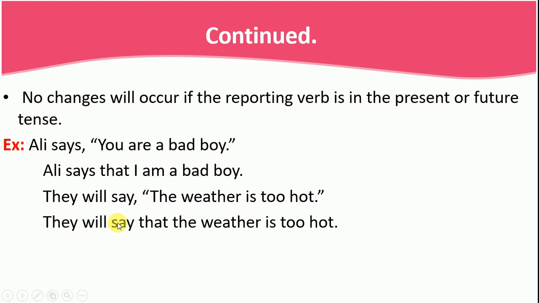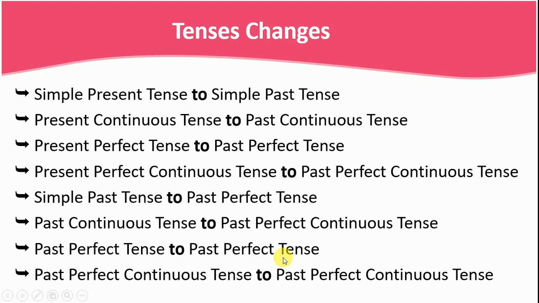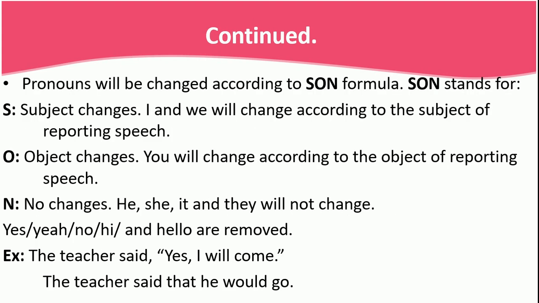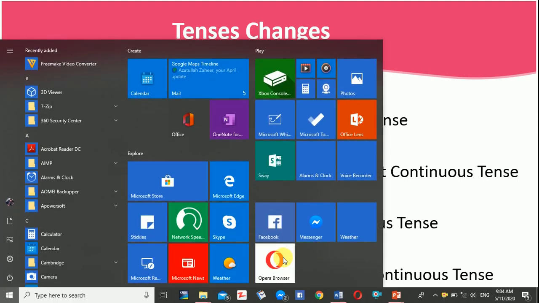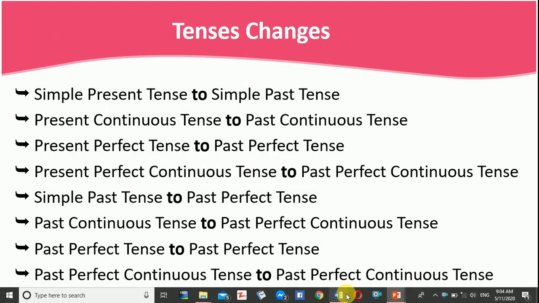See, they will say, it's a future. They will say the weather is too hot. They will say that the weather is too hot, right? No change in tenses, right? Now, what tenses change? Simple present tense changes to simple past tense. Present continuous tense changes to past continuous tense, and you can just go through all of them, follow them, right? Now how? Let me give you examples.